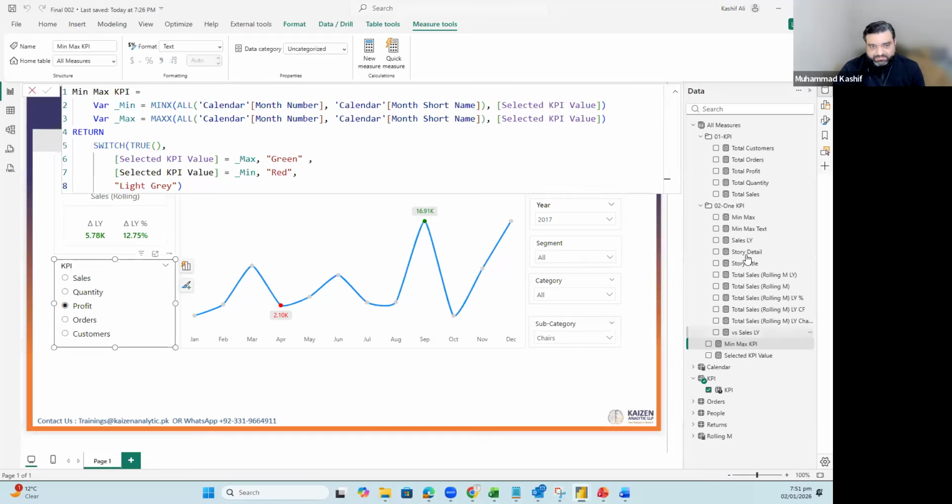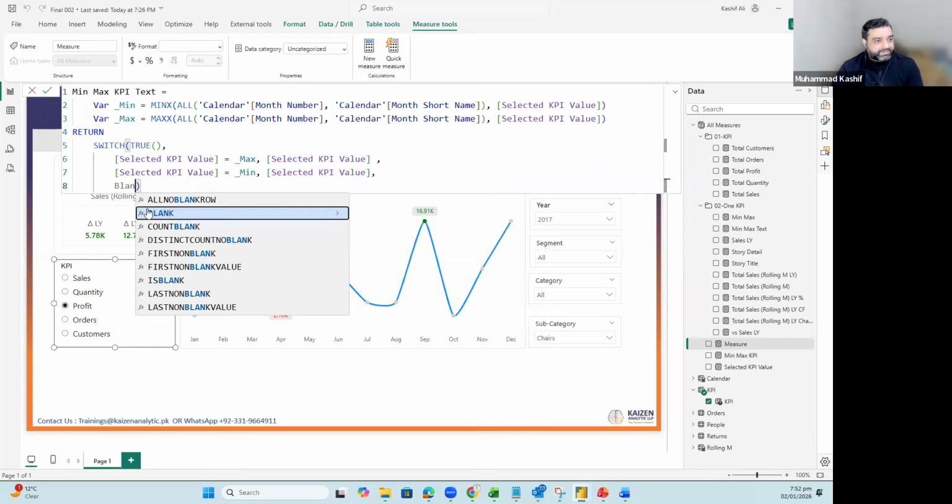Now we need the value as well. So I will go for the text as well. Let me just copy paste the same one. Control C and Control V. So this one is for text, and right over here we have said that if it is a maximum, then it will show the value, and this will be blank.